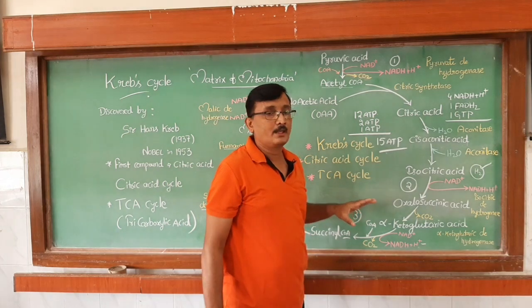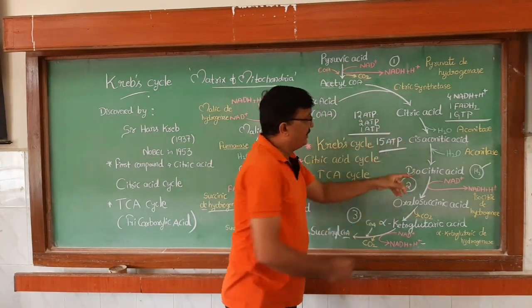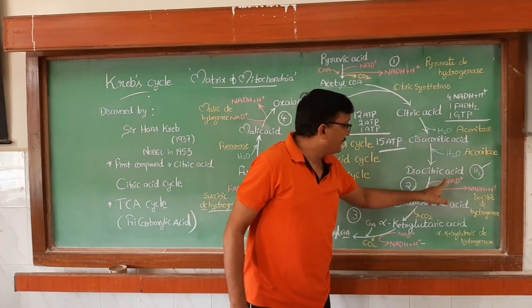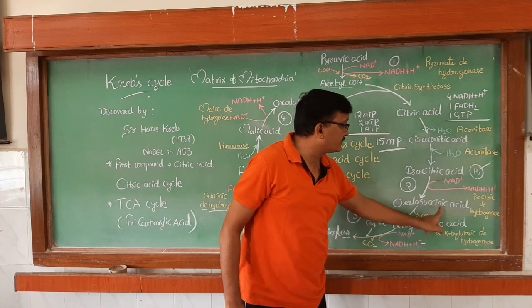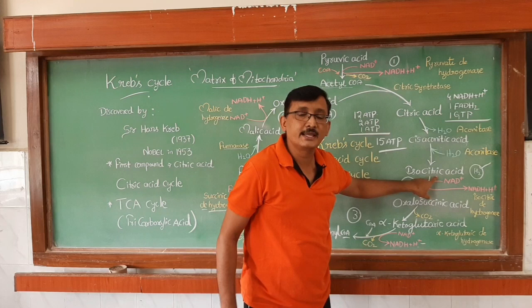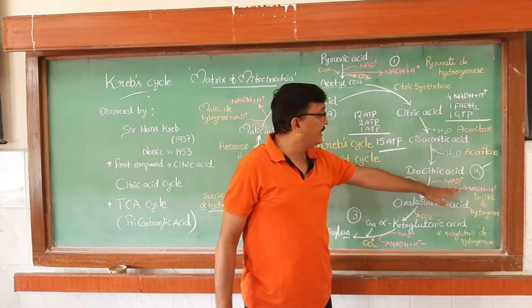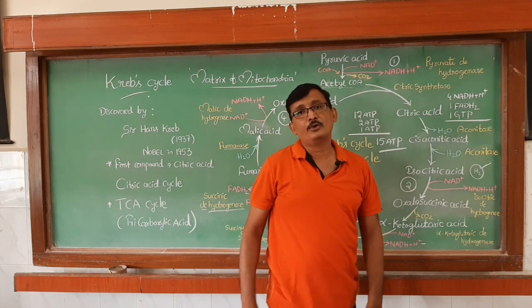Okay, like that you need to remember all these steps, and it is very easy to remember the names of the enzymes also. If you take any one of these steps, for example isocitric acid in the presence of isocitric dehydrogenase converts into oxalosuccinic acid. Here one H2 is released from isocitric acid, that H2 is taken by NAD plus and it is converted into NADH plus H plus. Okay, like this.